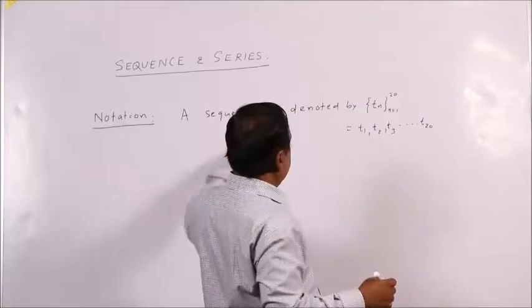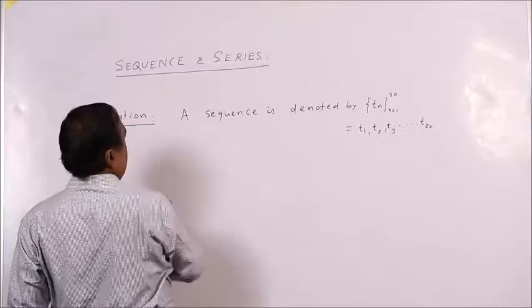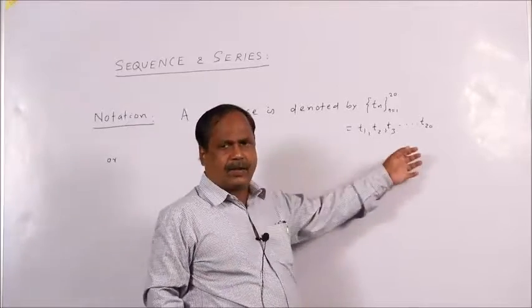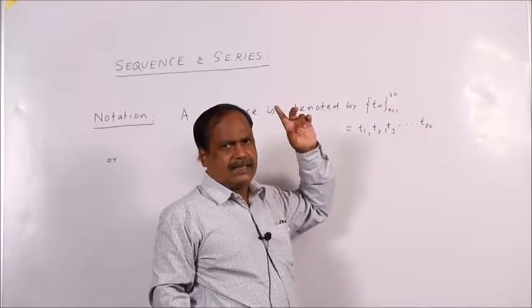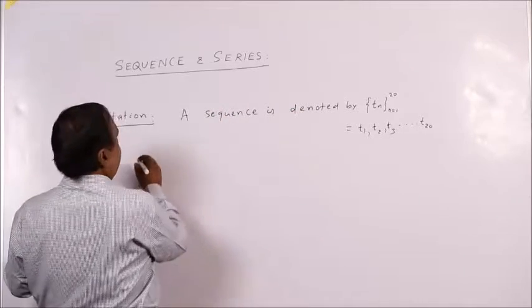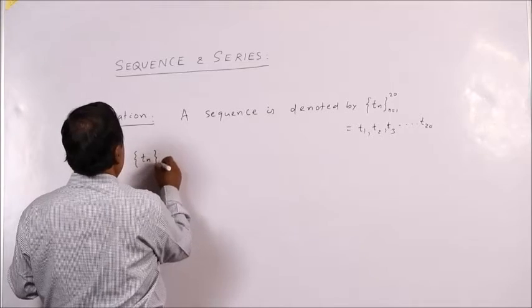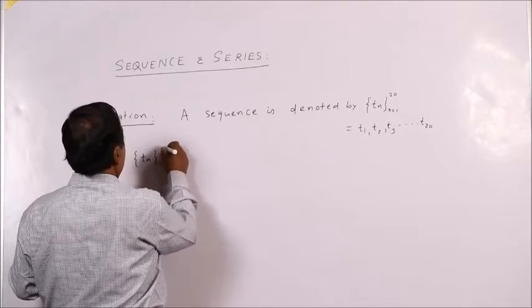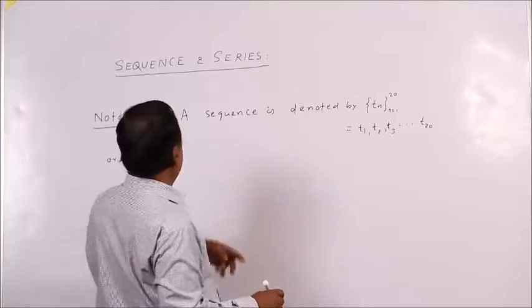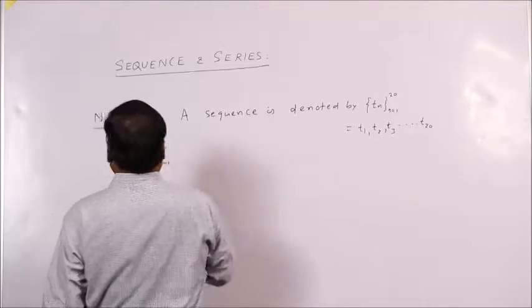So, a sequence is denoted by this. If there are definite terms, it is a definite sequence. If there are infinite number of terms, it is an infinite sequence. So, see, this is your Tn, n from 1 to infinity, an infinite sequence.